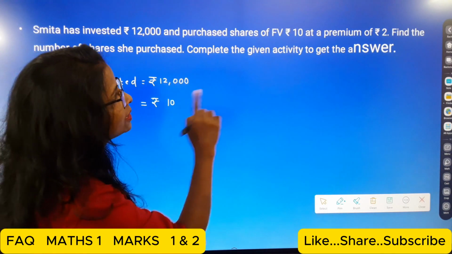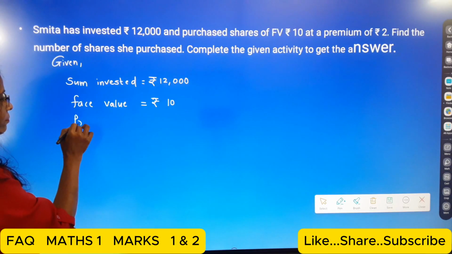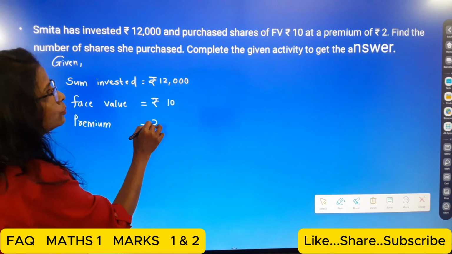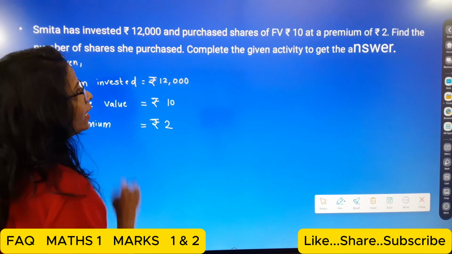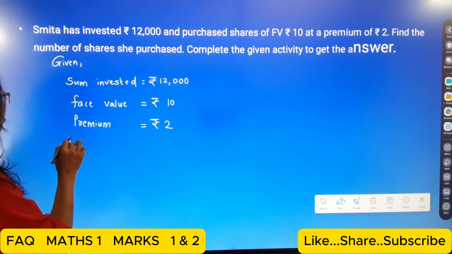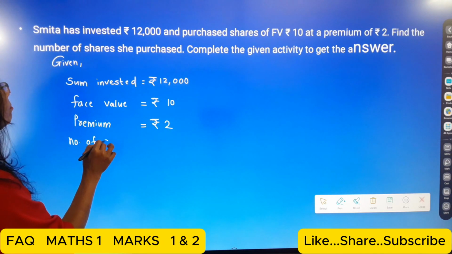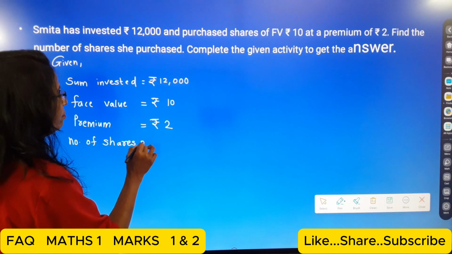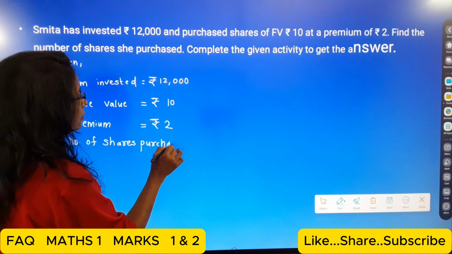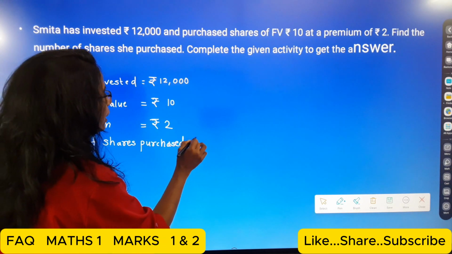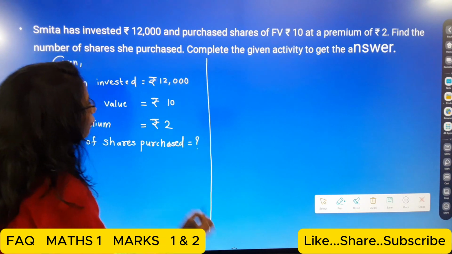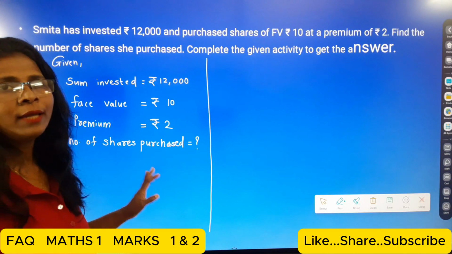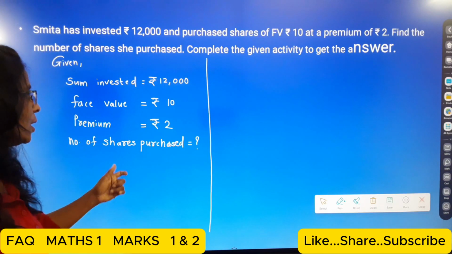And here students, the premium is equal to rupees 2. And we have to find the number of shares purchased is equal to question mark. Okay students, so we have to calculate the number of shares purchased.